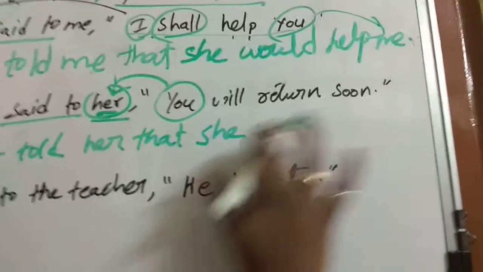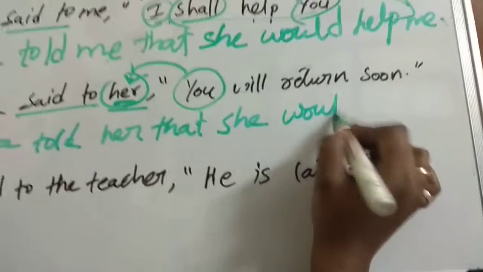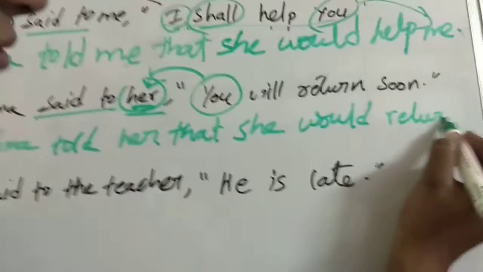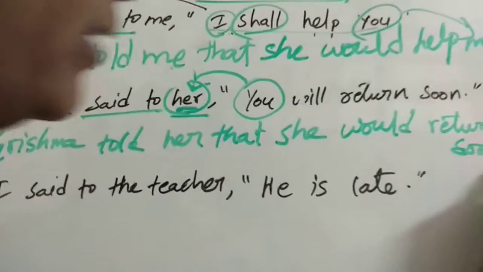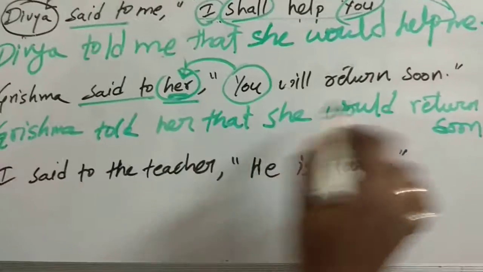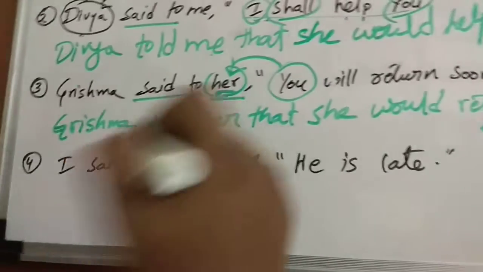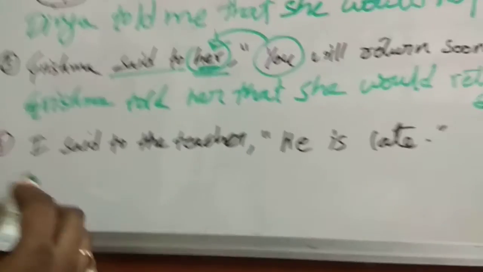Sorry. Will become what? Would. She would return soon. Okay. Grishma told her that she would return soon. Would be the answer. Now let us see the next one.